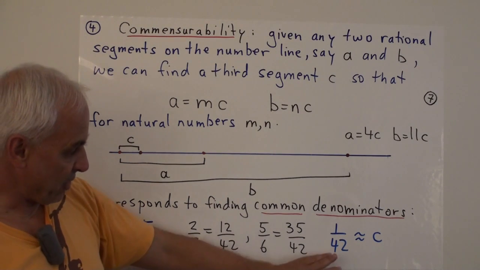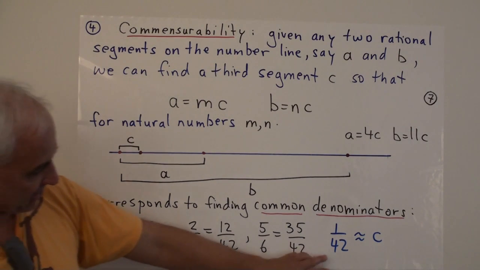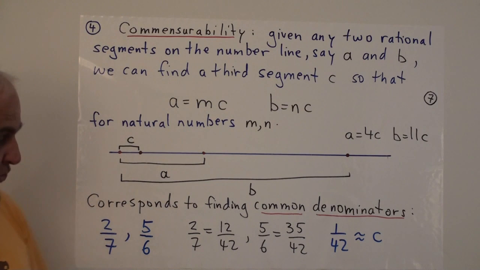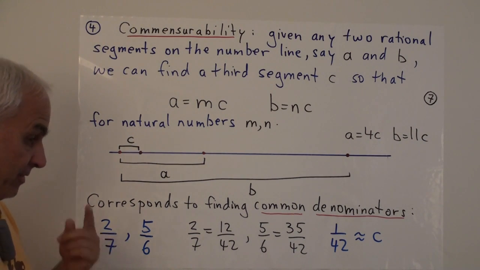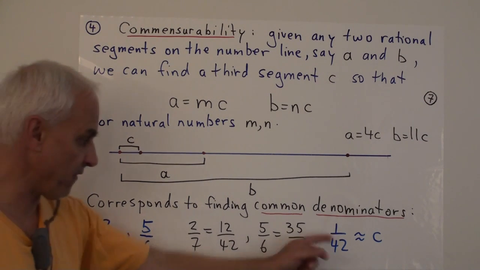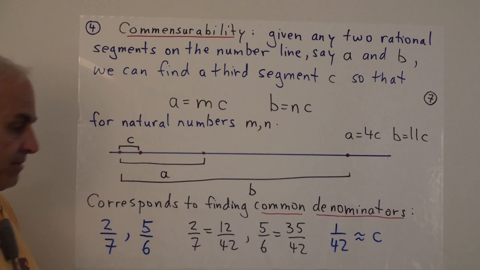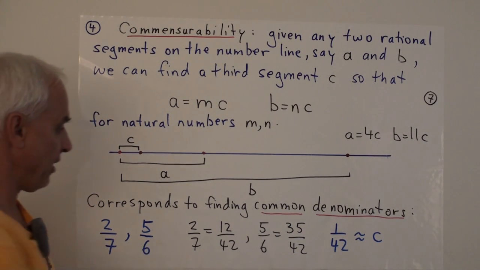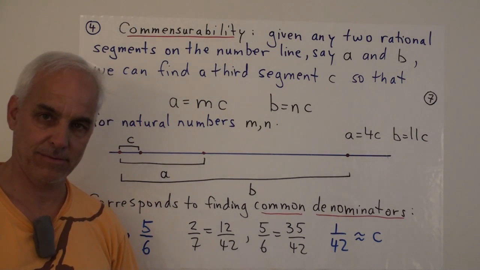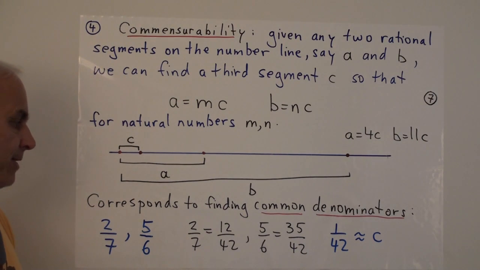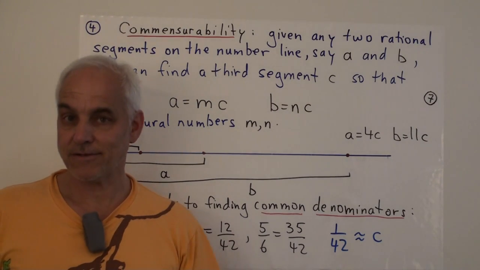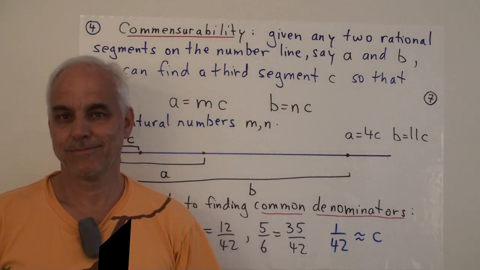So what we're doing here from the Greek point of view, perhaps, is that we're finding this other fraction, 1 over 42, that has the property that both of these are integer multiples of 1 over 42. In this case, this one happens to be 12 times this one, and this one happens to be 35 times this one. Okay, so that's the arithmetical version. This is the geometrical version that the Greeks thought about.